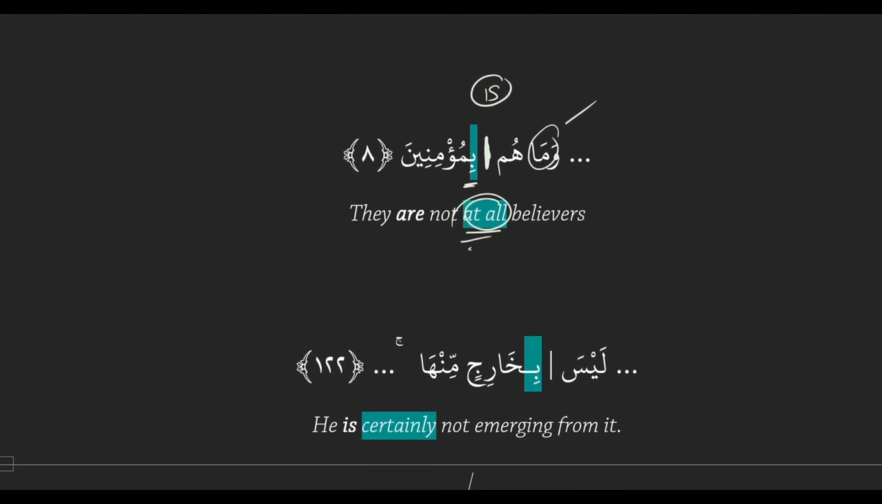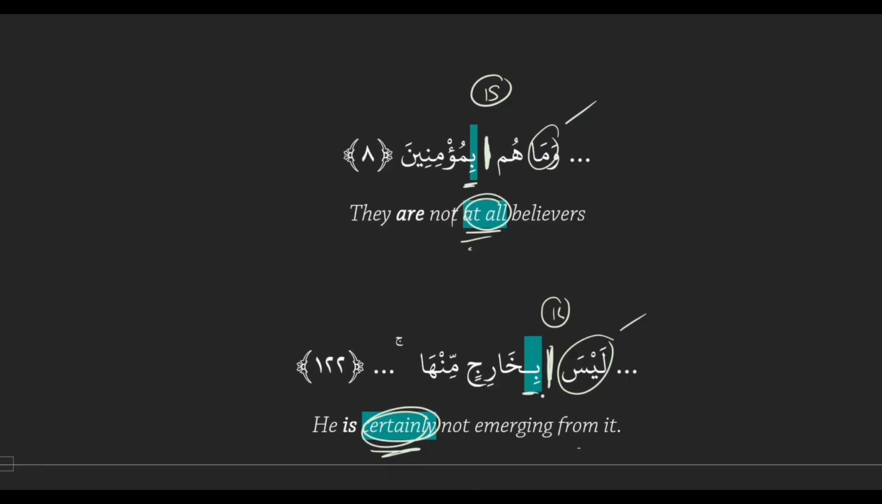Let's look at another example here. We have laysa bikharijin minha. So it starts with laysa, which is a negation tool. So first condition is met. And then our break goes here between laysa and bikharijin, meaning that's where the is goes. And then the ba of emphasis appears on the after is. And then we have in our translation, he is certainly not emerging from it. So here it translates most naturally as certainly, but you're still emphasizing the negation. We still have emphasis in a negative sentence.